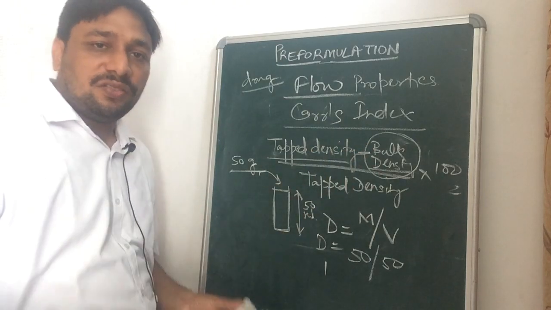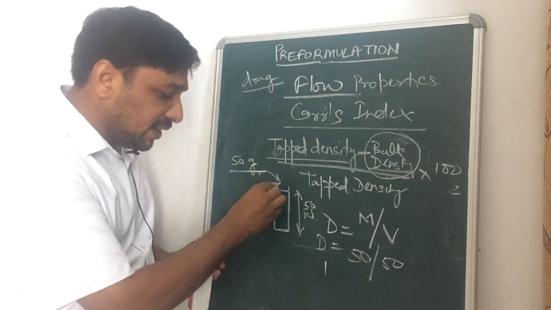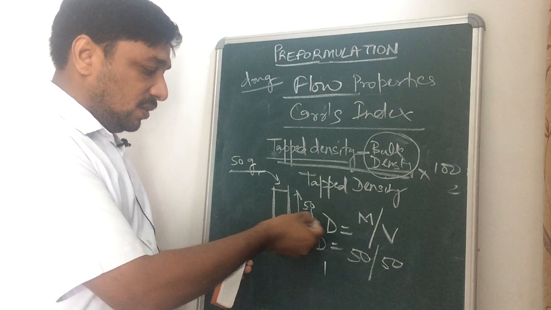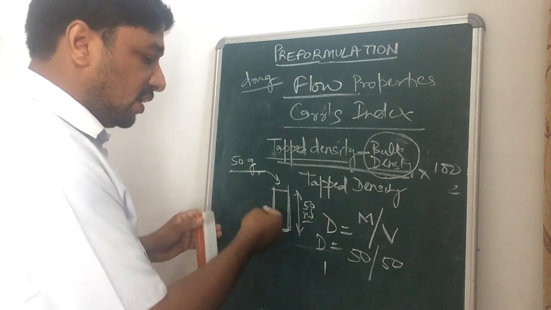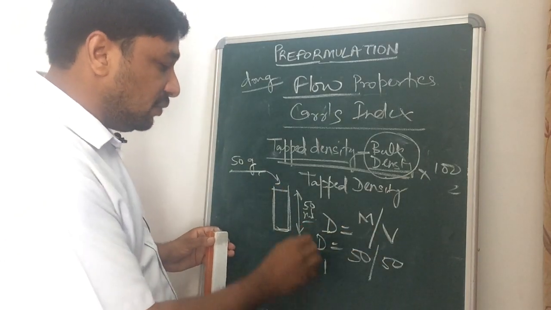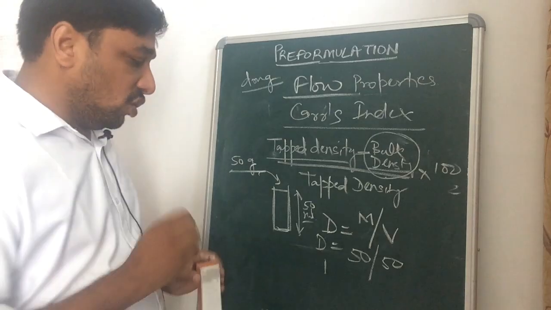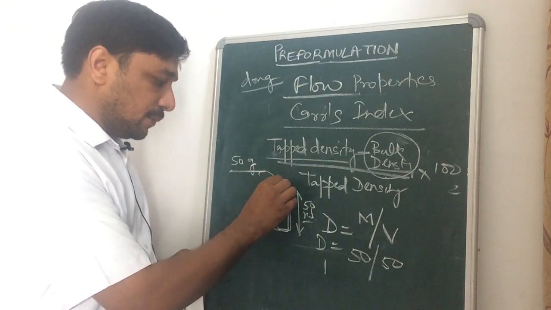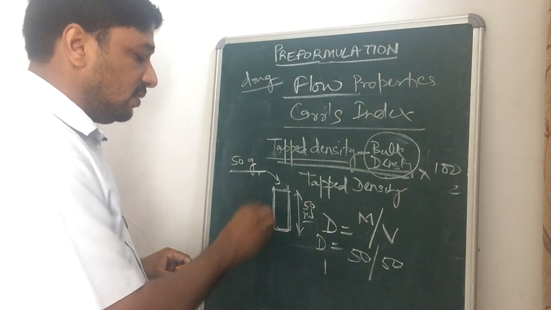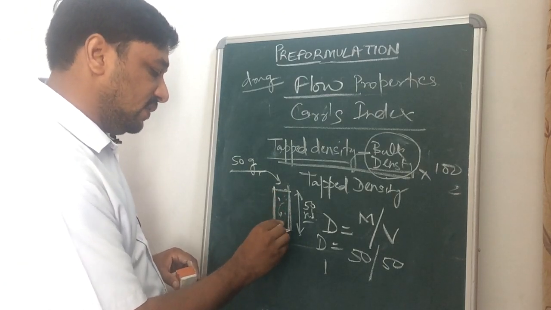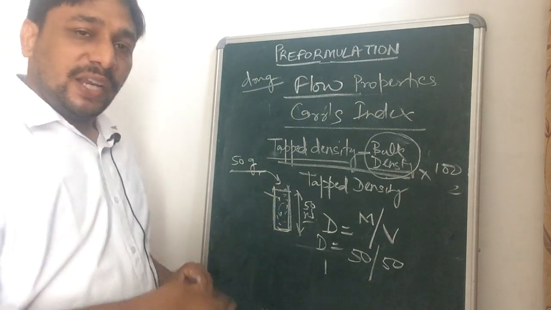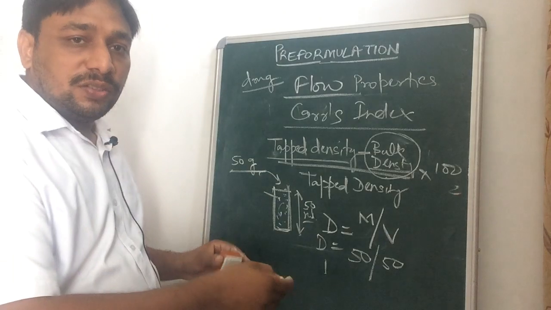It is a pour density because we are just pouring the powder material in that cylinder, measuring the volume and comparing it with the mass. So density equals mass by volume, and the density will be 1 in that case for the bulk density. For the tap density, we will tap that cylinder up to the minimum level, meaning the air spaces or void spaces in the powder poured in that cylinder will be removed just by tapping.